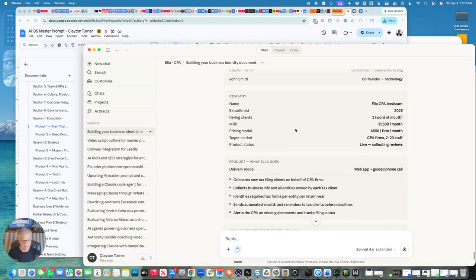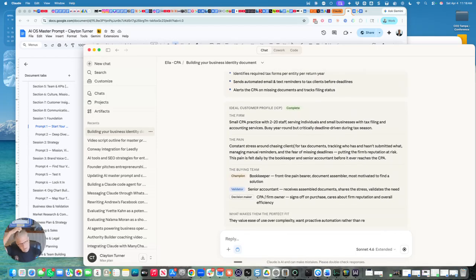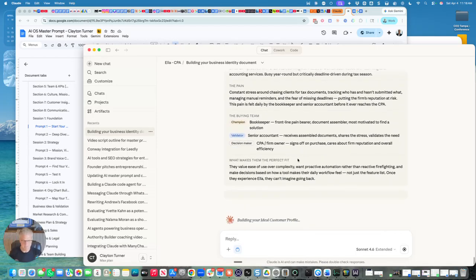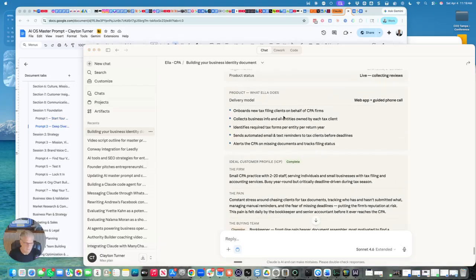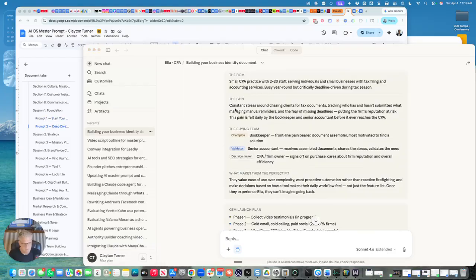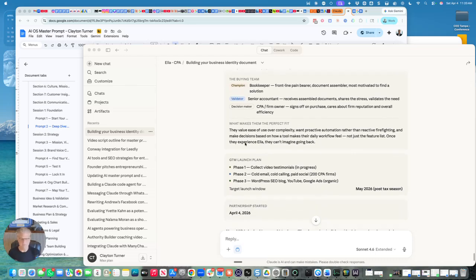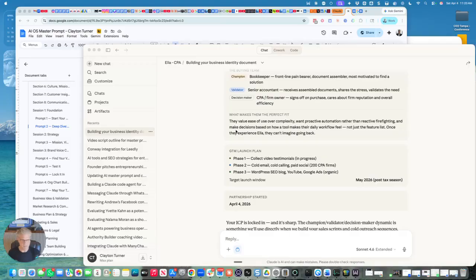Okay. So now it's building out the rest of the identity document. And what's it come up with? The pain, the firm, the pain, the buying team. So now it's created the buying team, and it's identifying the bookkeeper as the champion, which I totally agree with. Senior accountant's going to validate. Decision maker is probably going to be the CPA, but the CPA usually does whatever the staff recommends. They're doing most of the